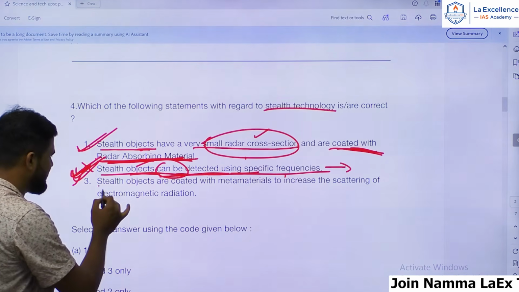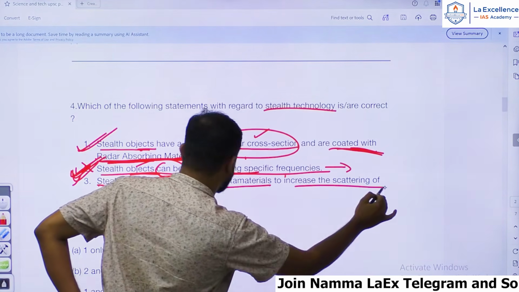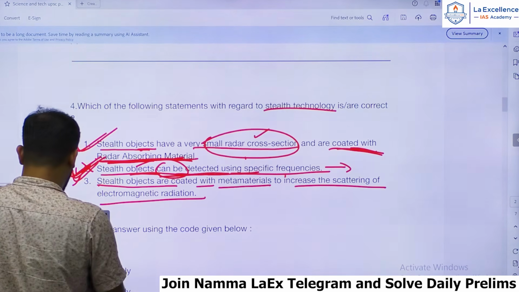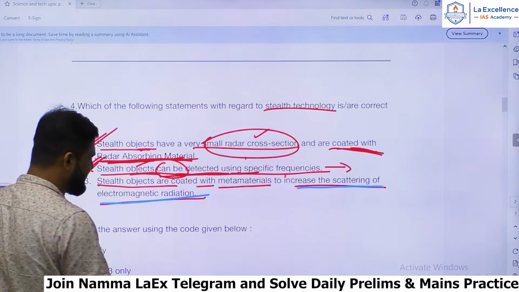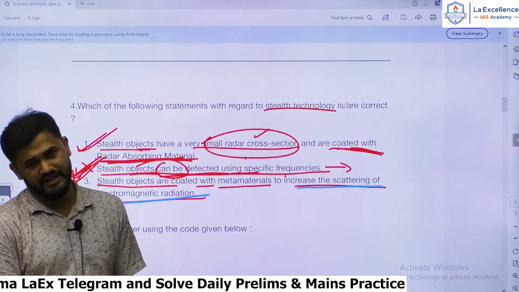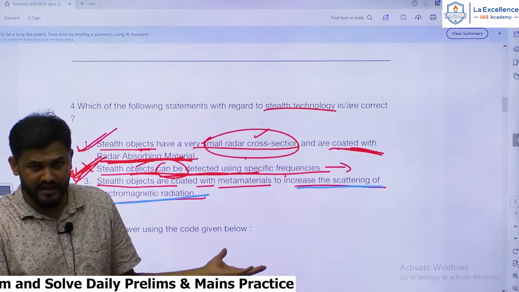And third statement, stealth objects are coated with metamaterials to increase the scattering of electromagnetic radiation. So read it properly, to increase the scattering of electromagnetic radiations. See, the overall fundamental objective of stealth is not to get detected, and detection is by scattering of the radiations.